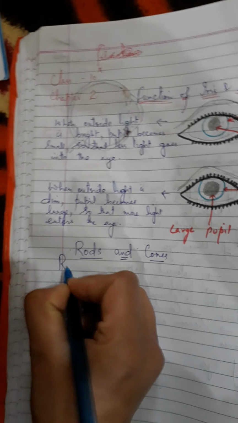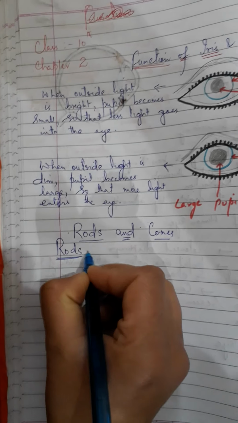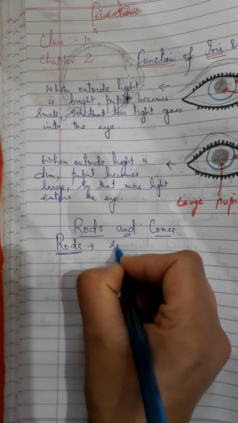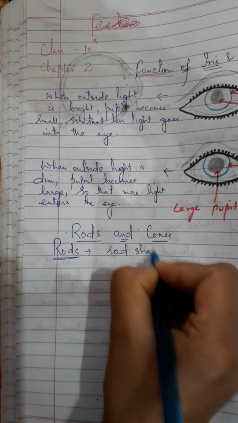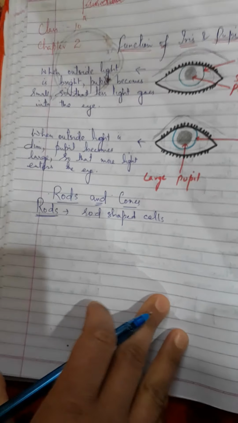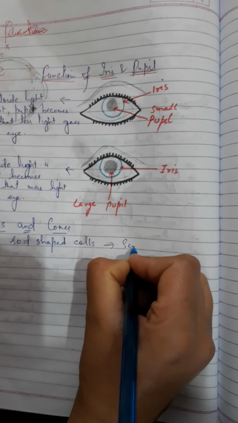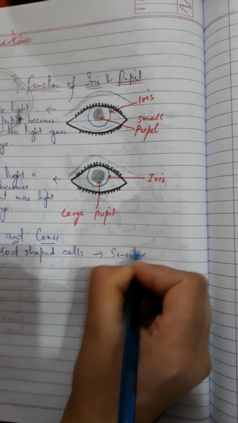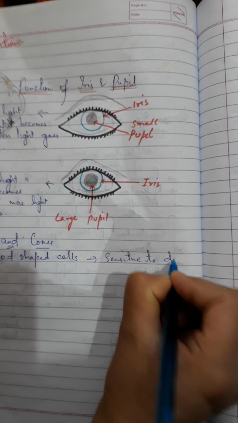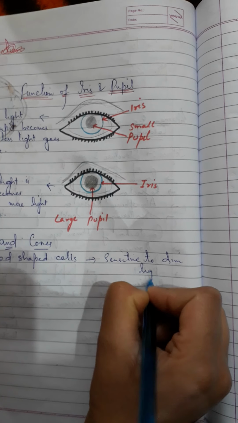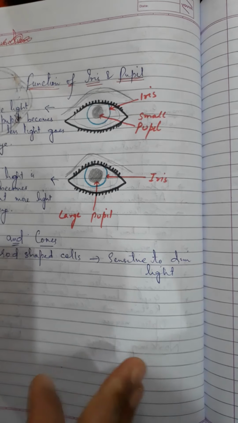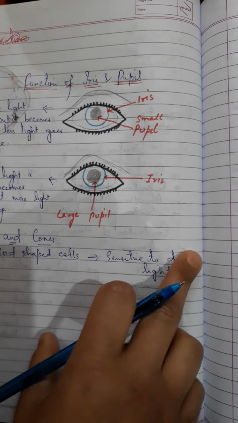Now rods, these light sensitive cells are rod shaped cells in the retina of our eye, and these are sensitive to dim light. These are most important for vision in dim light.